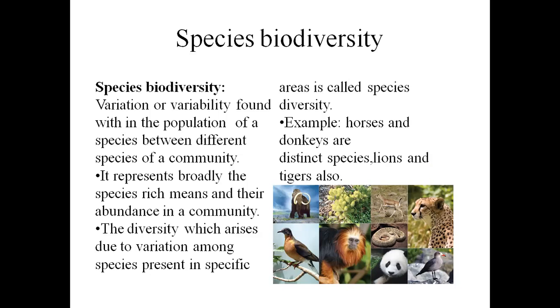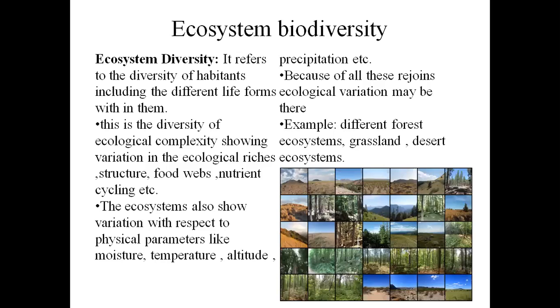The next one is ecosystem biodiversity. Ecosystem diversity means the variation in ecosystem types. If you take an example, in the whole world we don't have an equal, same type of ecosystem everywhere. Some areas have a thick forest region, some have a dry arid region, in some areas we can find snow covered areas, and in some areas we cannot find land at all. This is the difference between ecosystems.